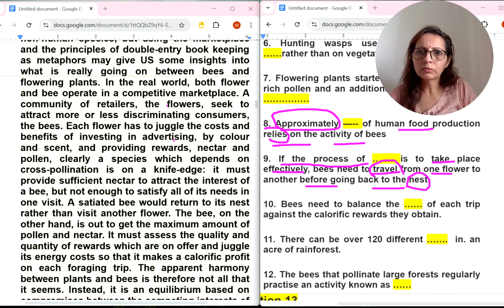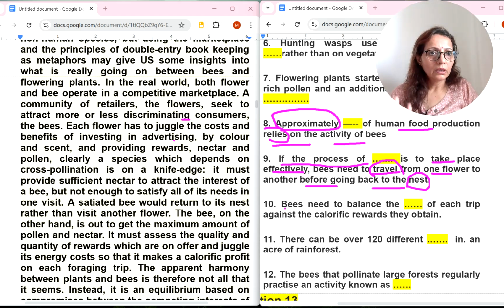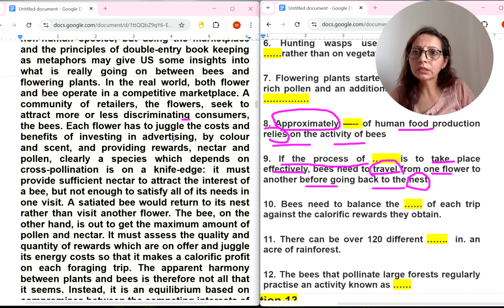Each flower has to juggle the cost and benefit, a discriminating consumer, by color, scent. No, it must provide nectar to attract the interest. Visit is also there. Okay, rather than visiting. So let's move to the next one, because I will be wasting time if I look for nest, as I am not getting the nest word. Again I will read it. Discriminating consumer by color, scent, nectar, pollination, which depends on it, must provide sufficient to attract interest. One visit. Nothing, no.